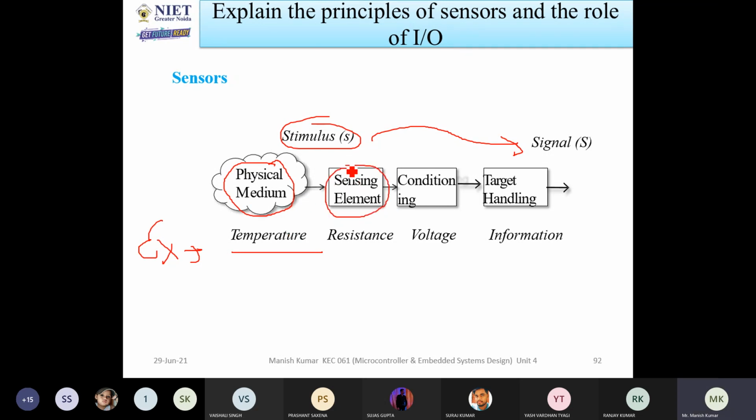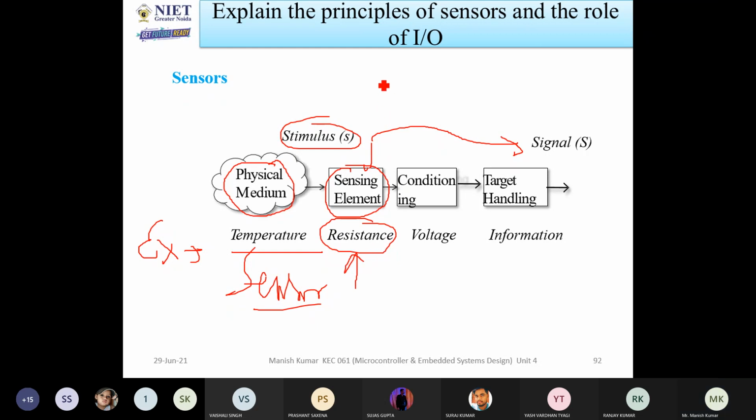Now, in this physical medium like temperature, there is the sensing element. How will the sensor sense any input? Let us consider a temperature sensor. The temperature sensor will sense temperature, but how? What is the principle of that? In it, a sensing element will be used as a resistance. If the temperature increases, what will happen to the resistance?